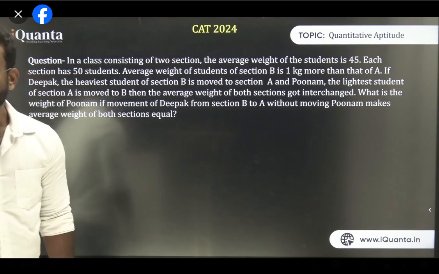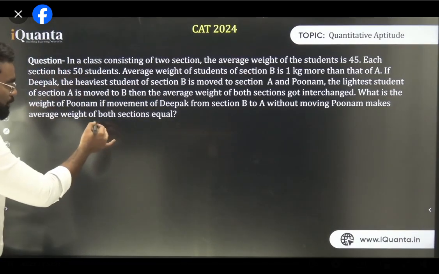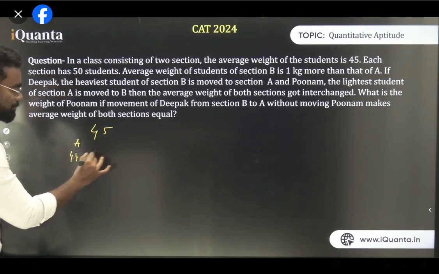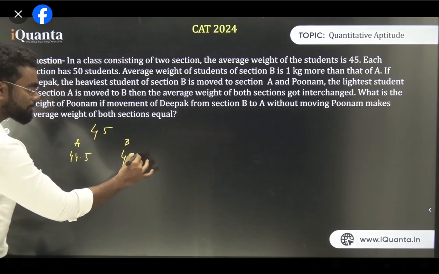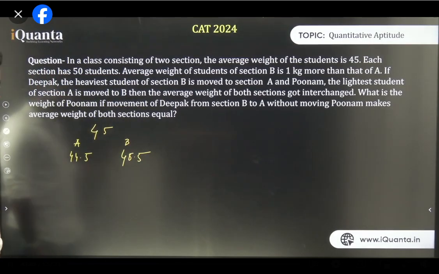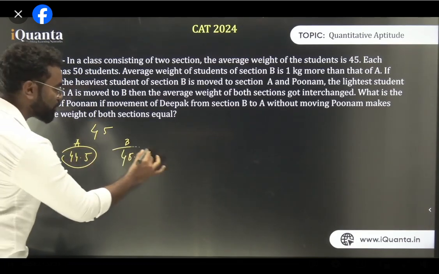So think about it again. So I hope you understood one thing. The first thing is the class average is 45. So A is 44.5 and B is 45.5. Is it understood, guys? Am I clear in this? Yes, you can get Deepak's weight from class B's point of view also. I'm explaining it twice. So please understand it. A is 44.5, B is 45.5, right?